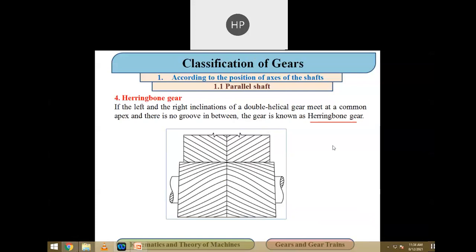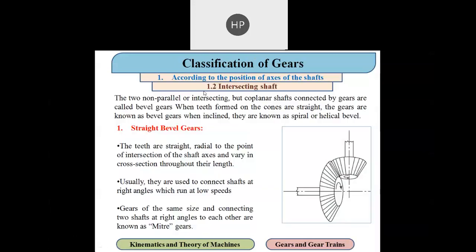Now we will see the classification of gears according to the position of the axis of the shaft, but the category is different: now it is intersecting shafts. When two non-parallel shafts, which are coplanar, are connected by a gear, that gear is called a bevel gear.